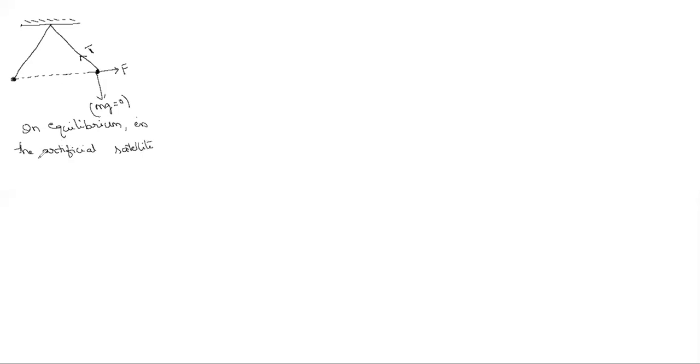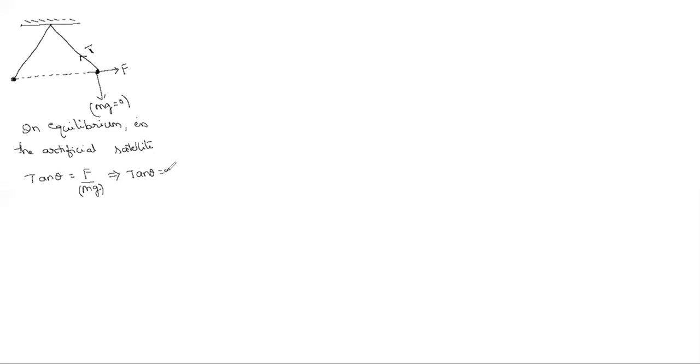According to our formula, tan theta equals F by mg, right? Yes, sir. In equilibrium, mg is 0, so tan theta equals infinity, theta is 90.